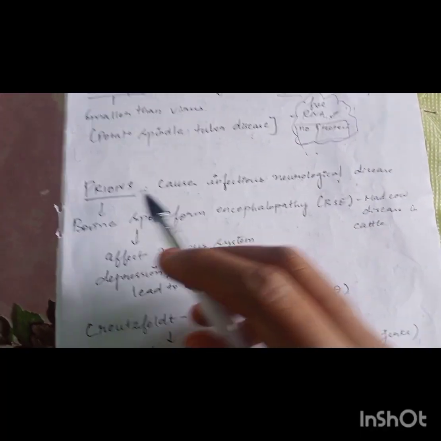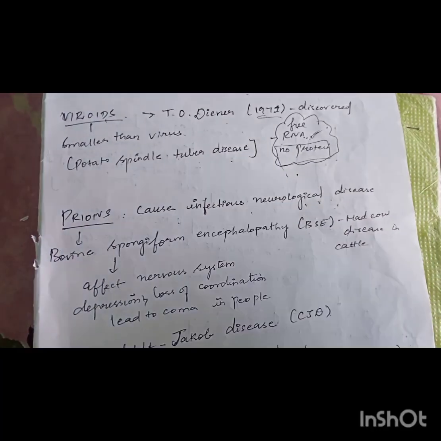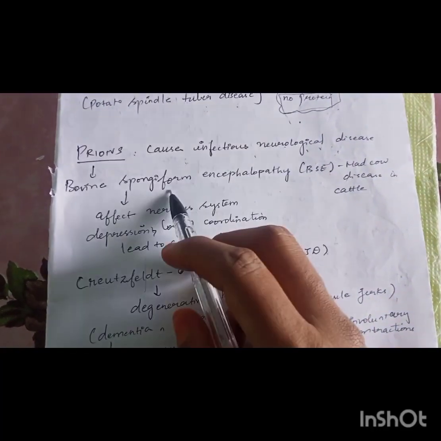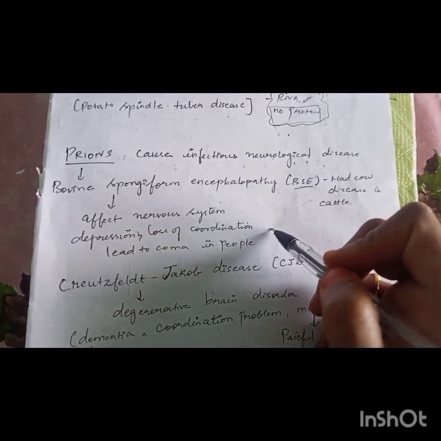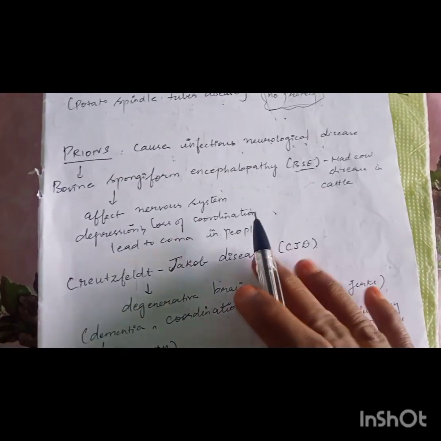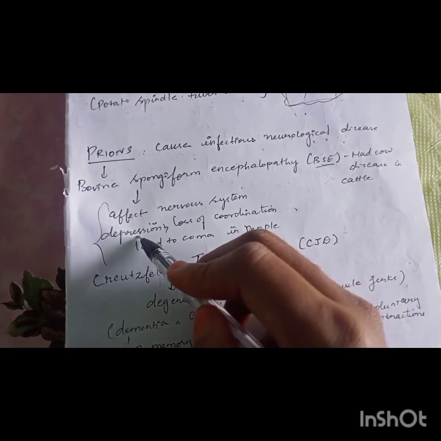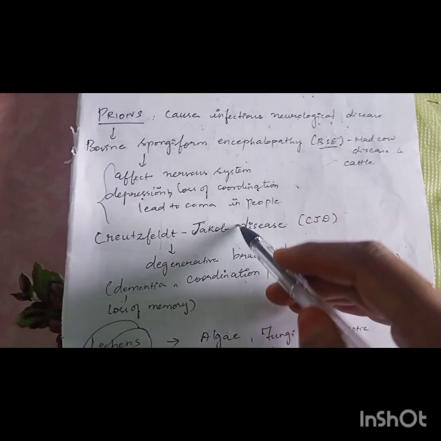Next, prions. They cause infectious neurological diseases; they infect the nervous system. Two diseases are given. One is bovine spongiform encephalopathy, BSE, known as mad cow disease in cattle. From the cattle it is spread to humans. It will affect the nervous system, leading to depression and loss of coordination, and finally it will lead to coma in people.